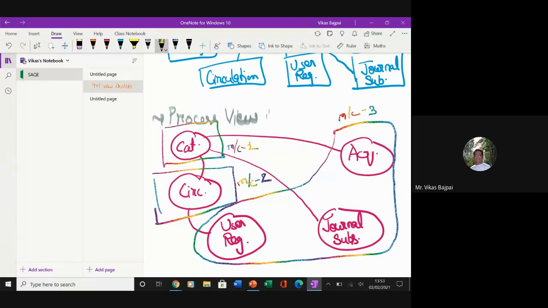And from this you might have got some idea that this is nothing but, which view is this? This is my physical view. It is also called the deployment view.